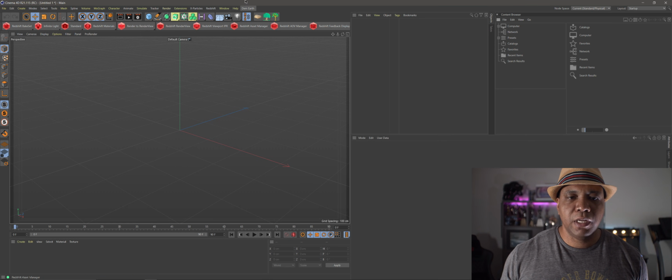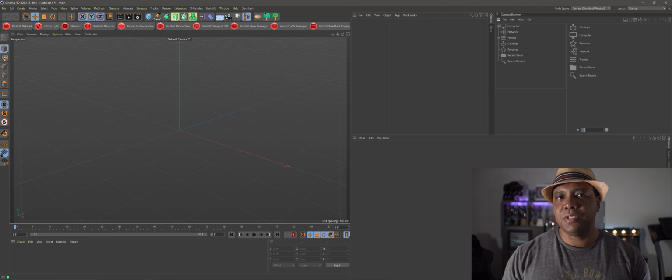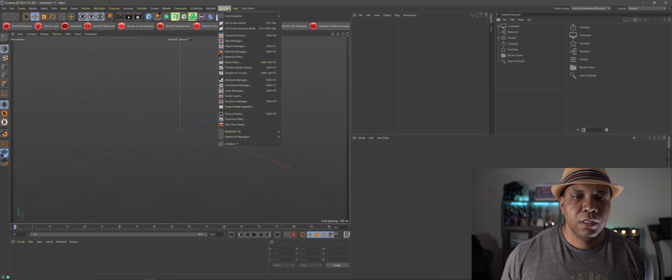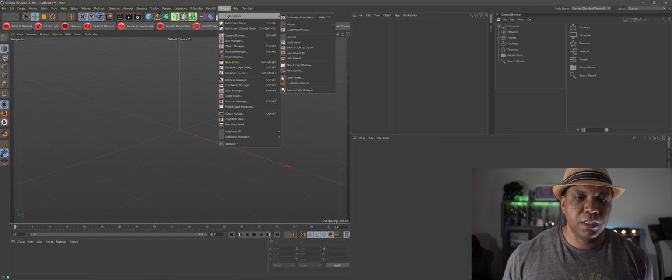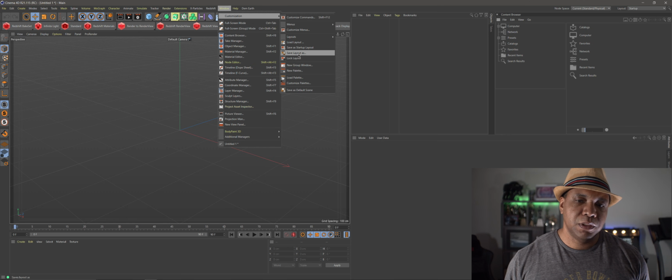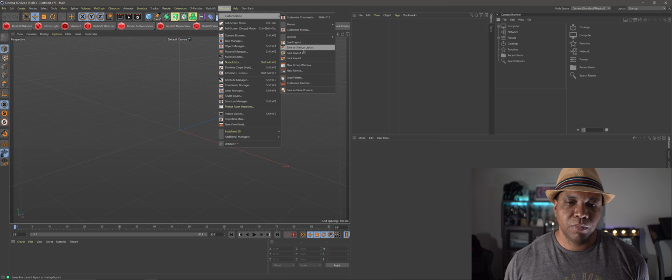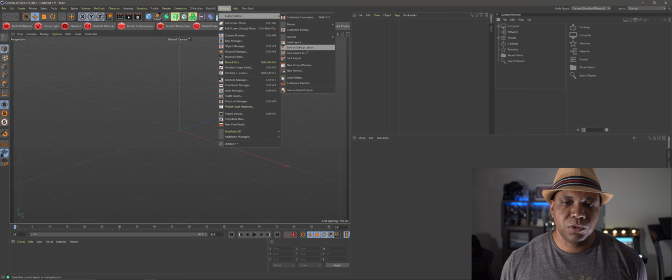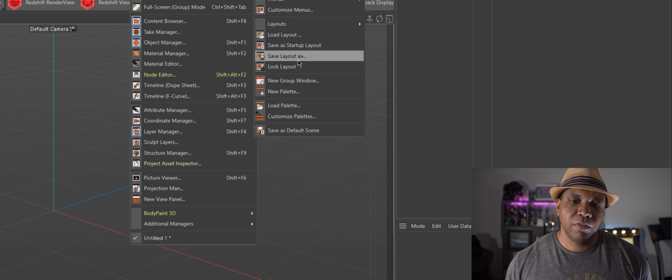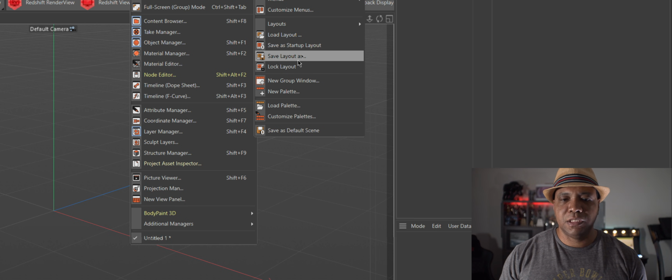So now say that you want to have this as your exact layout every time you open up Cinema 4D. You don't want to keep customizing it. So you make sure that you have your layout exactly how you want it, and then you go up to window and then come down to customization, and you'll see right here it says save as startup layout or save layout as. So you have two options here. If you want to make it as your startup layout so that every time that you open up Cinema, this is exactly what you're going to get, this is what you want to click right here where it says save as startup layout.